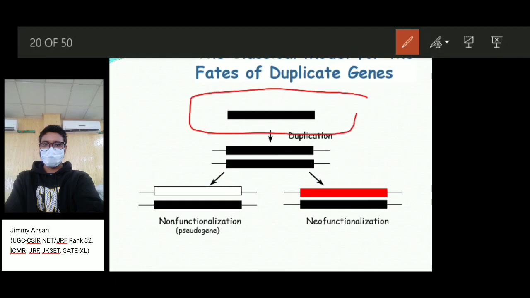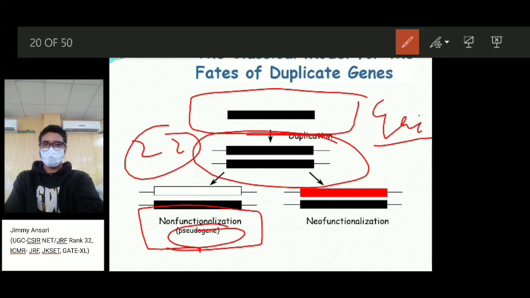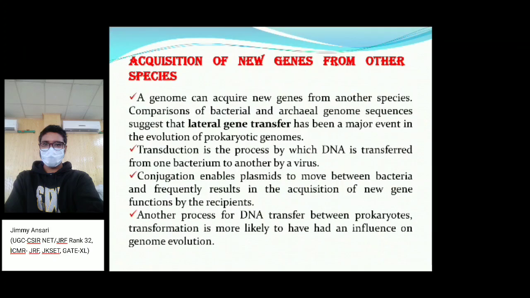This is the normal gene, or DNA sequence, and it duplicates and makes 2 copies of the same gene. But if one becomes a non-functional gene, then we call it a pseudogene, or it gives a new functional gene. So it gives a new protein or a new sequence, which is generally called neofunctionalization of the gene.